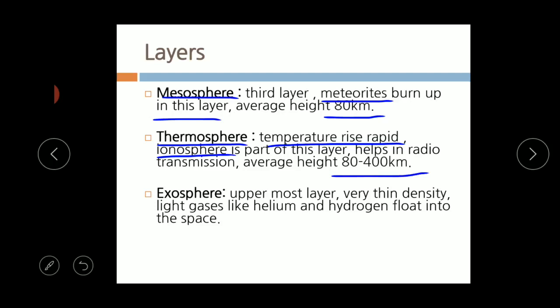Then the last layer is called the exosphere. It is the uppermost layer of the atmosphere, and it has a very thin density. The light gases like helium and hydrogen float in this area. Yes, children, this is about the structure of the atmosphere.